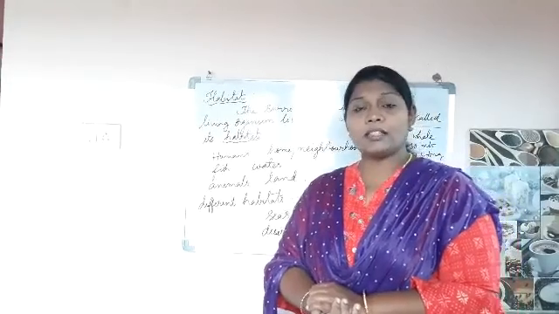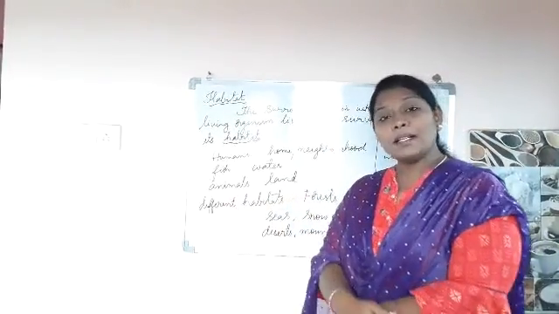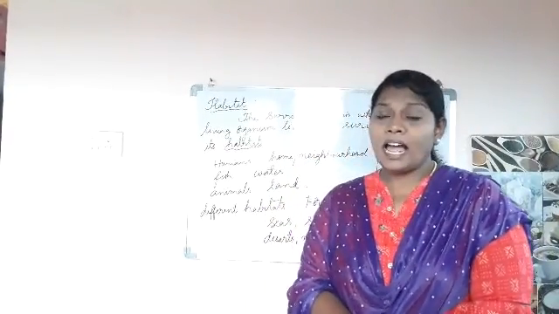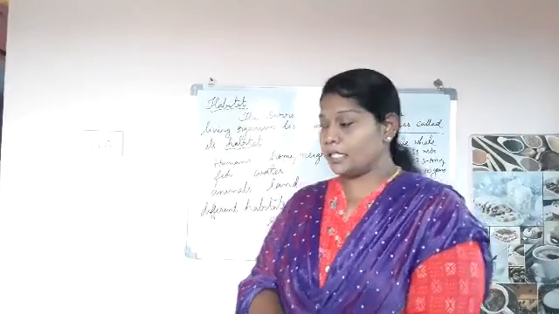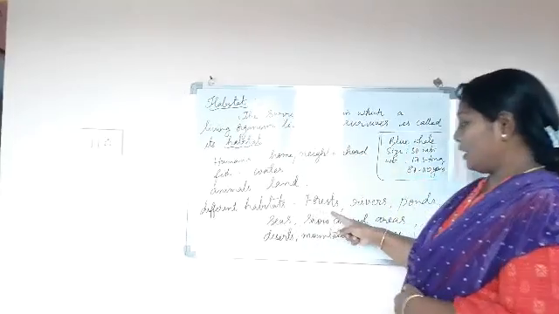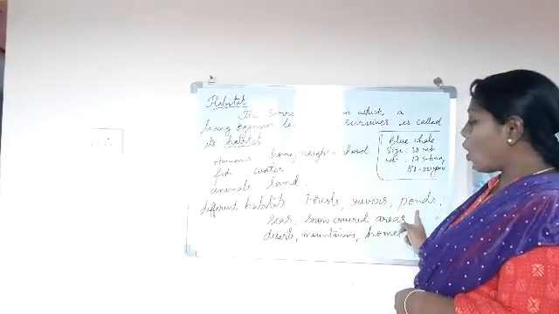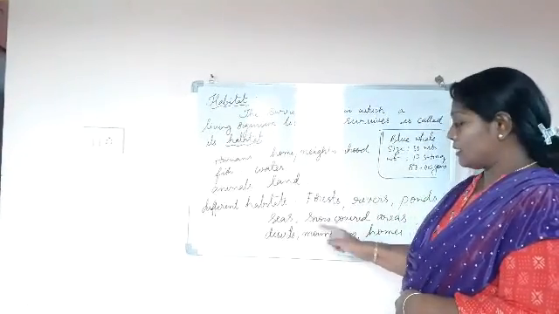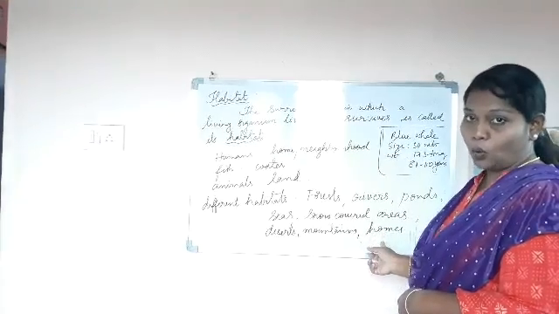Okay, mostly the fish lives in the water. Next, animals. Animals live on land. Yes, children? So on the land we have different land forms which act as a habitat. See, the different habitats that we see are forests, rivers, ponds, seas, snow-covered areas, deserts, mountains and homes.